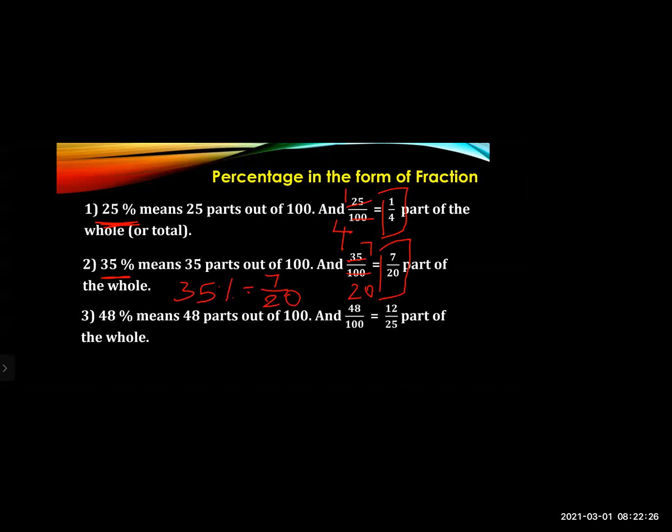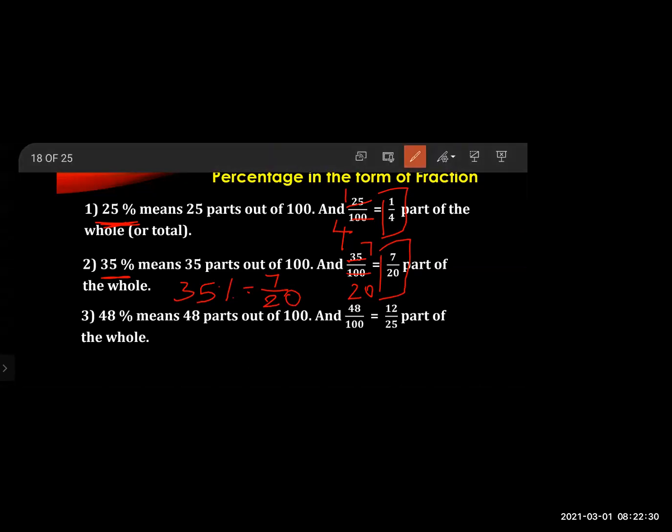Now the third sum we'll see, 48%. Now in this 48%, what you have to do as the first step is to write it in the ratio form. See, 48 means 48 parts out of 100. So 48 upon 100. Now, when you divide 48 upon 100, by which number do you have to divide? You have to divide it by 4.